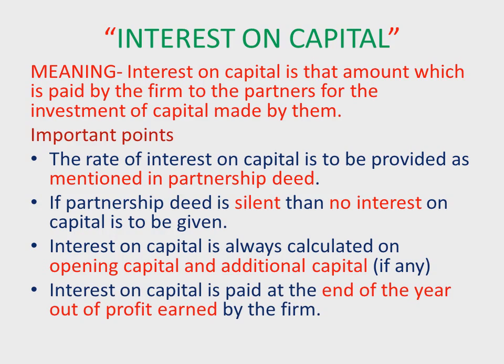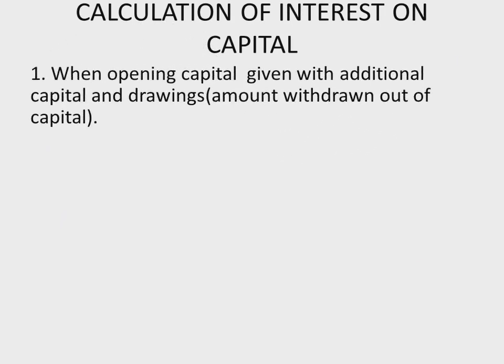Now, there are 2 points. First is that interest on capital is paid at the end of the year, not in the middle of the year, and it is paid out of profit earned by the firm. Okay. Next, calculation of interest on capital. So, there could be 2 cases of calculation of interest on capital. First we will discuss both the cases, then we will solve one problem each of both the cases.